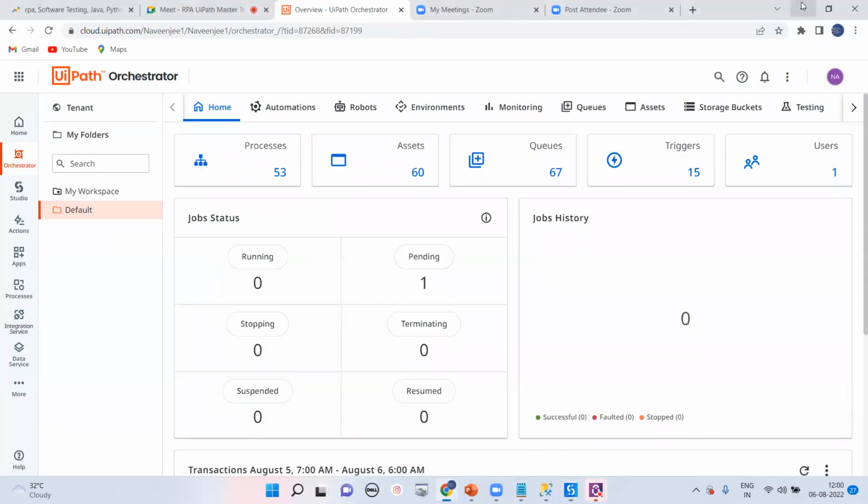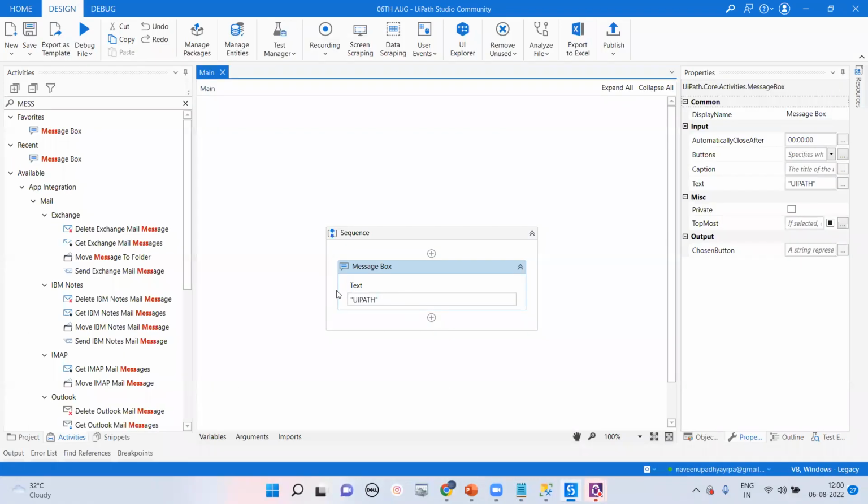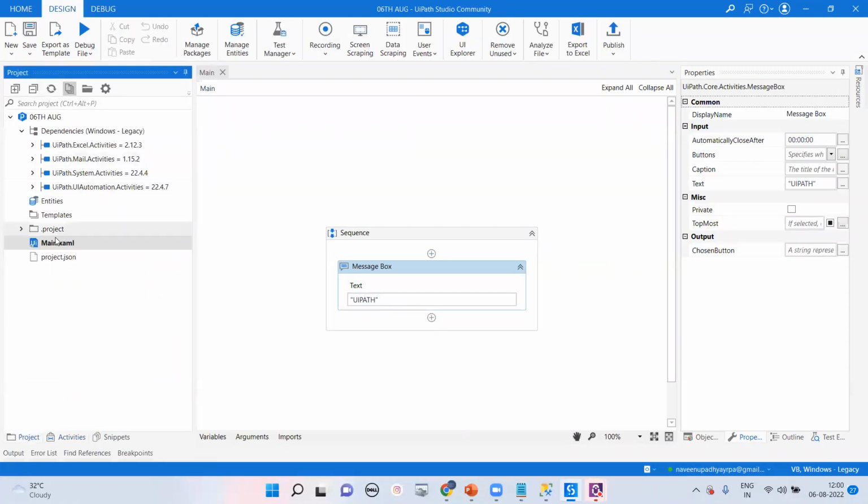But the main thing as per developer is UiPath Studio. Right now we are going through UiPath: Excel, mail, system, activity, UI automation, and we are getting here the main .xml file. You ask me what is an .xml file.